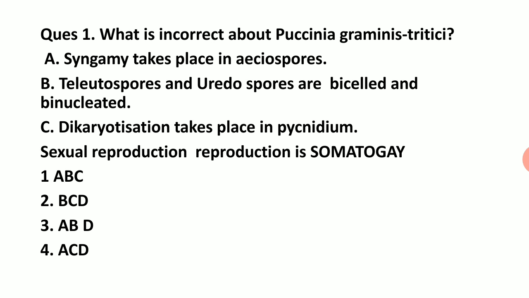And the alternate, sexual reproduction is somatogamy, because in Puccinia there are receptive hyphae and spermatia, just like in pycnidium. So option A is not totally correct, while B, C and D are, and if we know the facts, the first alternate is the correct one.